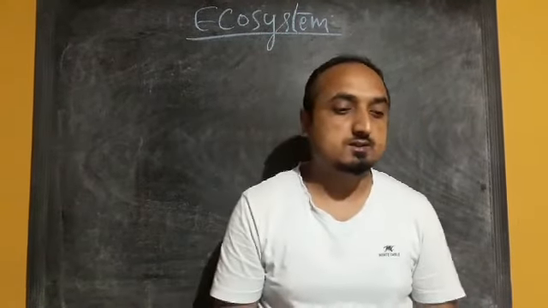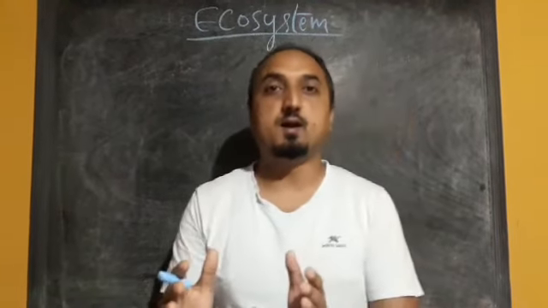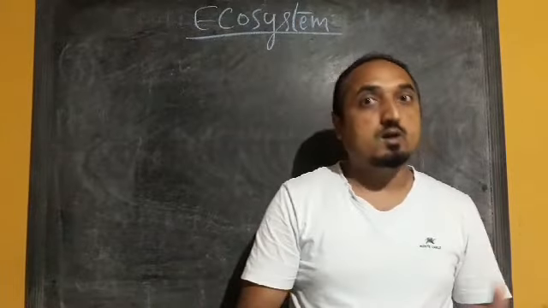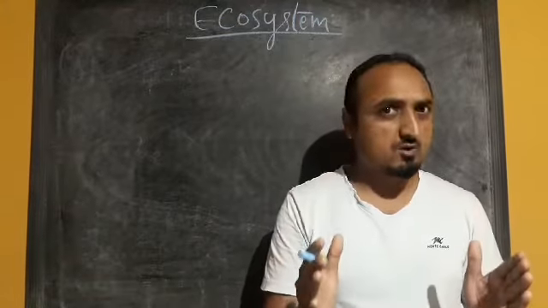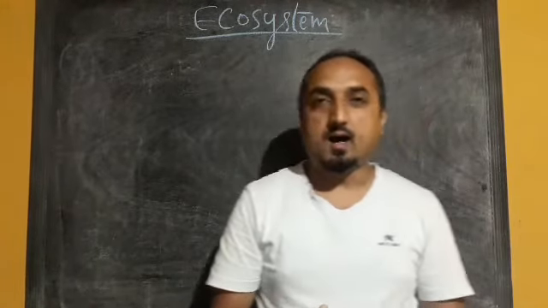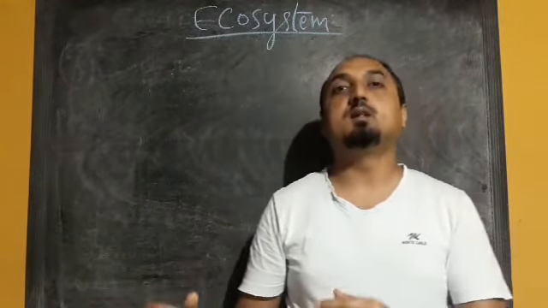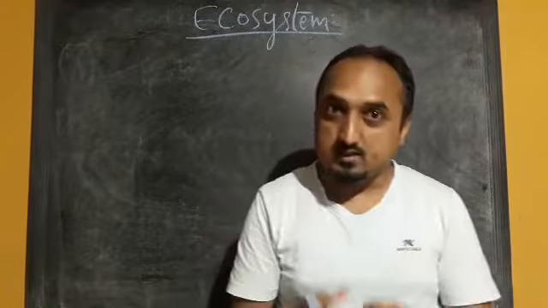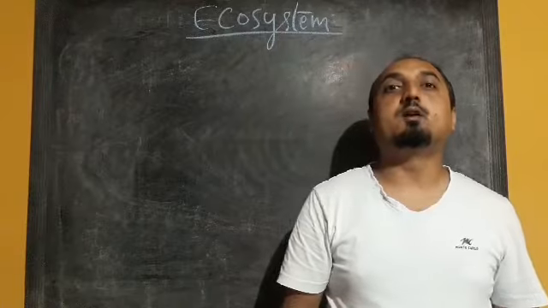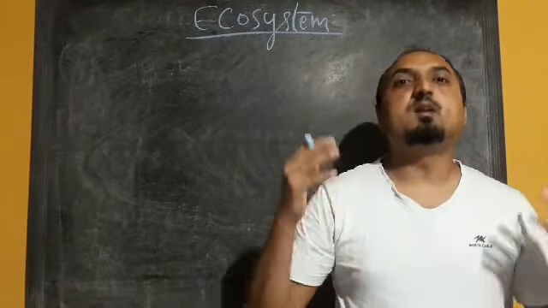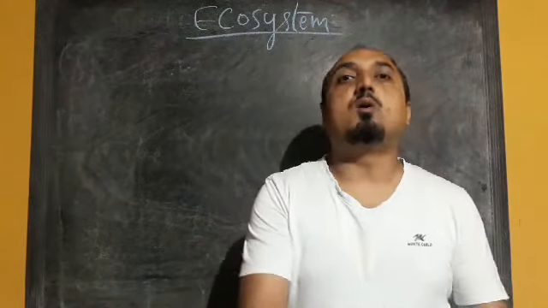Ecosystem is defined as a group of living and non-living things which are interdependent and found in a particular type of environment. Once again, here you have to understand what an ecosystem is: a group of living and non-living things, interdependent with each other and found in a particular type of environment, like we people living in our environment. We can see that many living things and non-living things are present in our environment.